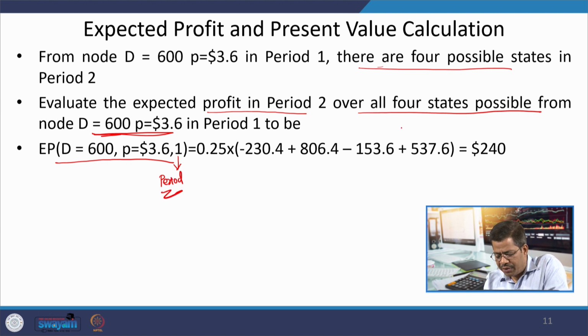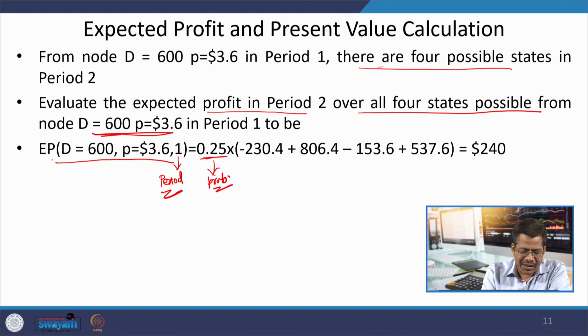Because each of them has equal probability, I have taken 0.25 as the probability outside it. But if they come with different probabilities, you have to multiply these impacts with their respective probabilities. Incidentally, these are equal in my case, so I can take them as a common factor outside the bracket.